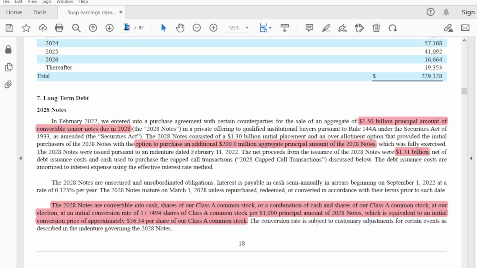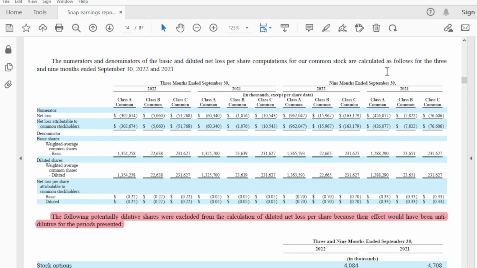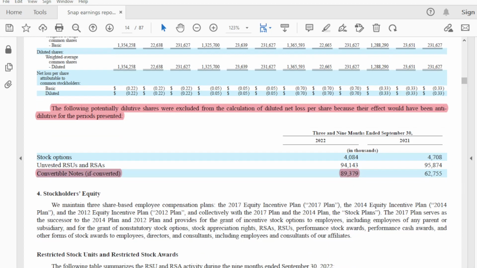So we're going to go to page 14. Right here, we have this little line. It says the following potentially dilutive shares were excluded from the calculation of diluted net loss per share because their effect would have been anti-dilutive for the periods presented.